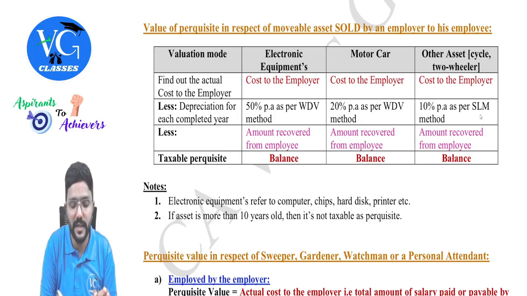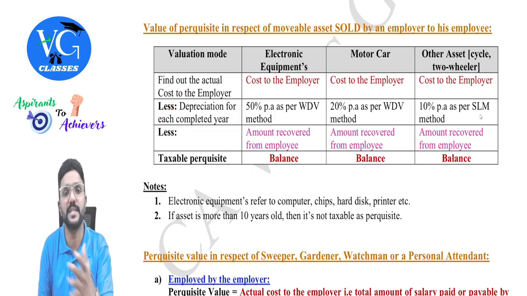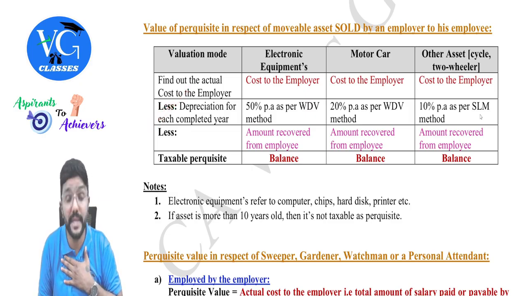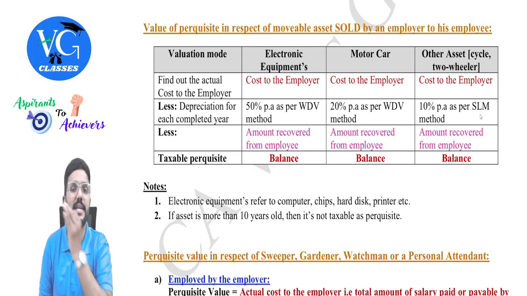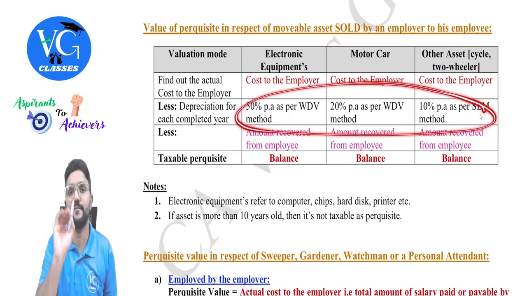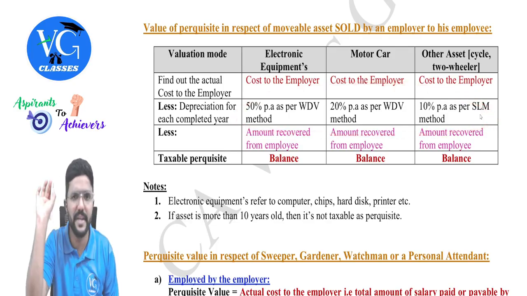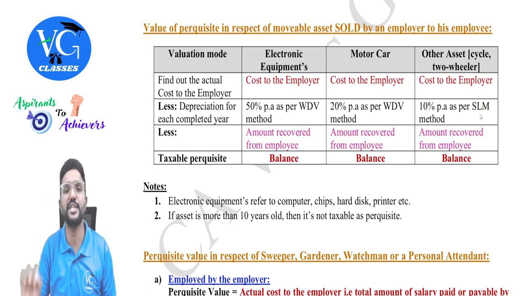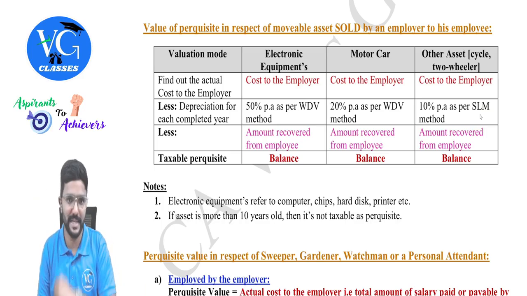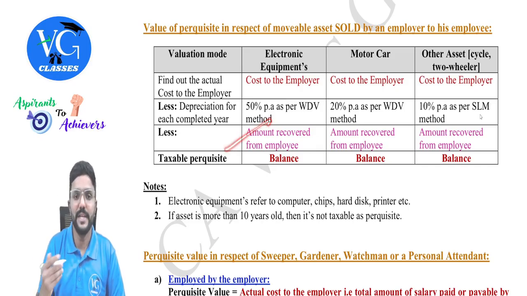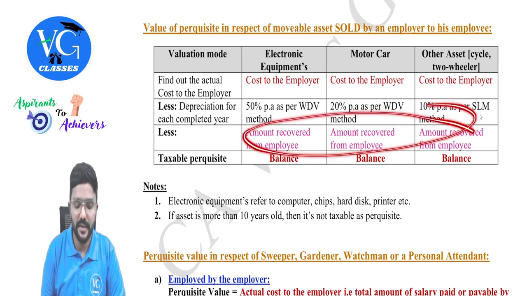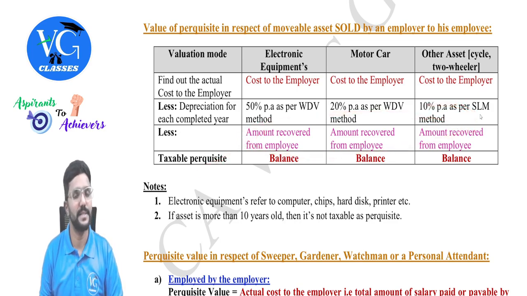And whatever we are learning now is to calculate the perquisite, which is taxable in the hands of the employee under the head salary. Because after studying section 32, you should not get confused with this. This doesn't have any connection to depreciation under section 32 read with rules, guys. Okay. Then the sale value, that is, the amount recovered from the employee, has to be deducted. The remaining is a taxable perquisite, guys.